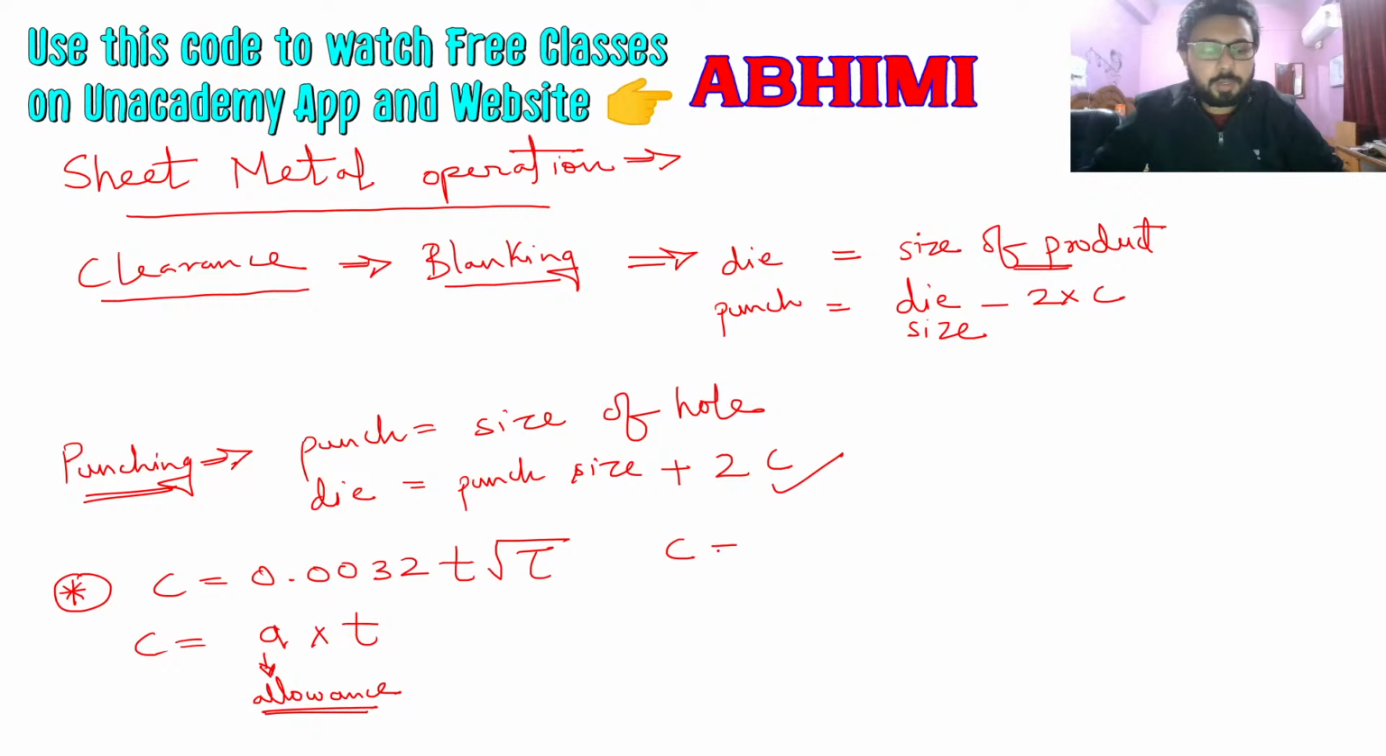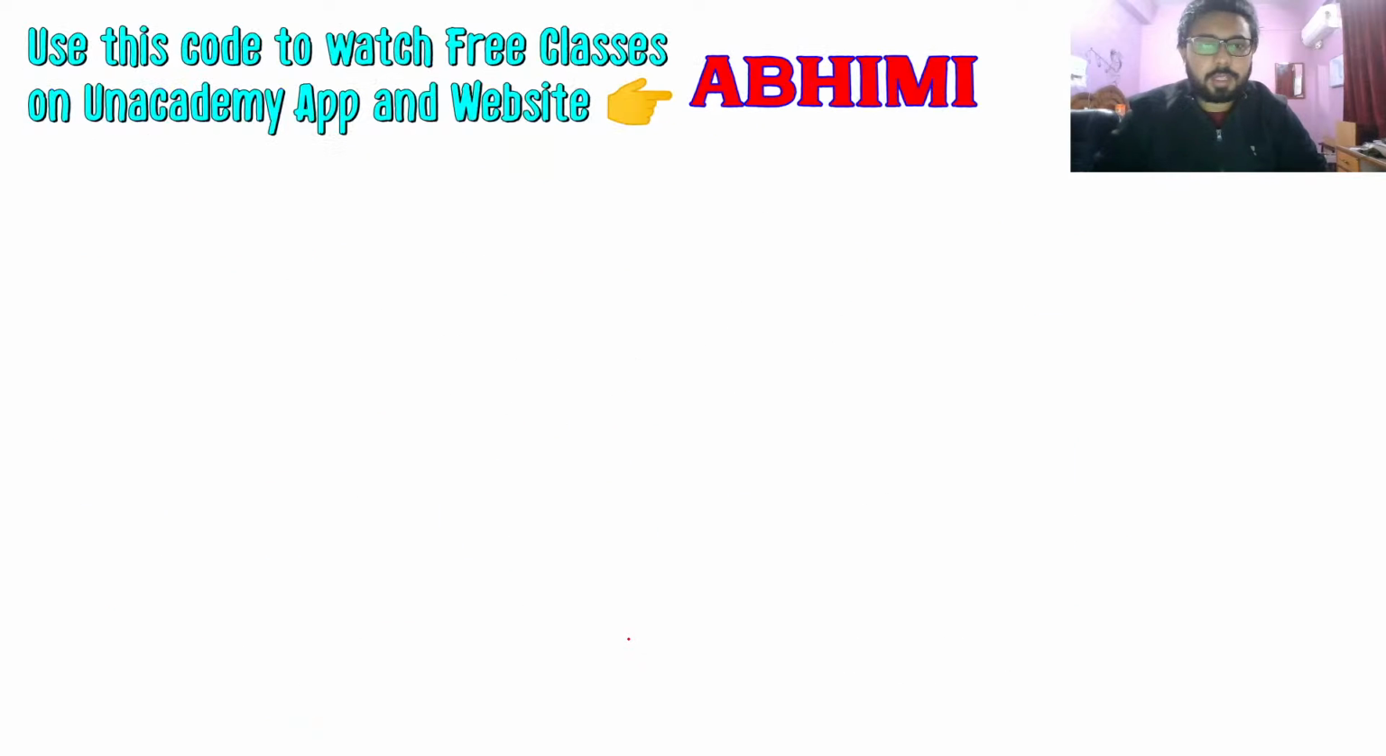Or C can also be given by the percentage of clearance into thickness. So thickness is always present in all these formulas, so you have to just consider that. And then you have the other thing here, that is the